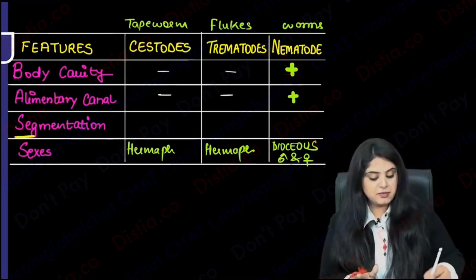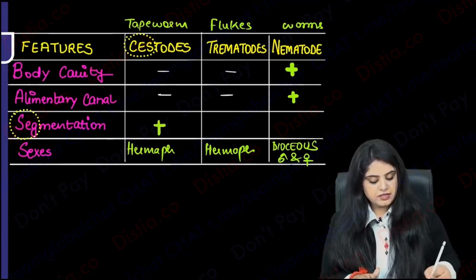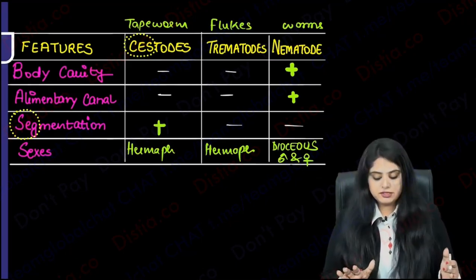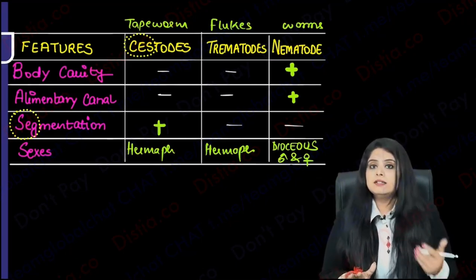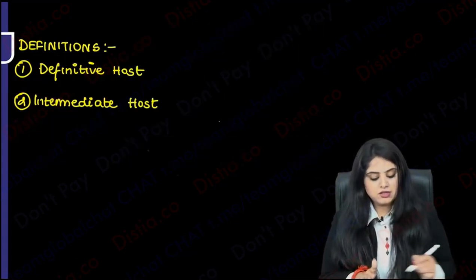But who has the segmentation? Please note, the cestodes are the only ones which are going to be segmented. Rest all of them are non-segmented. So is your basic table okay with everyone, so that I can now move on to other definitions? Before I start with parasitology, I first want to give you all some definitions.